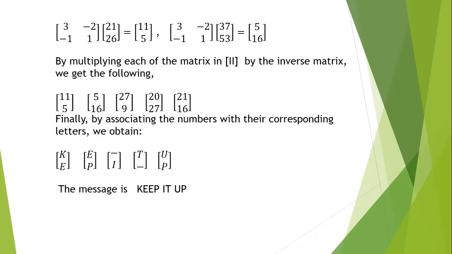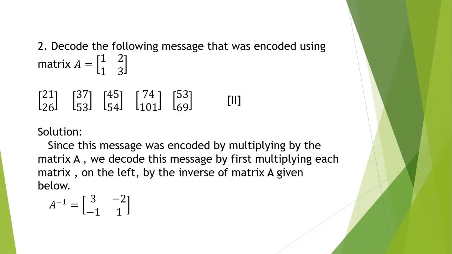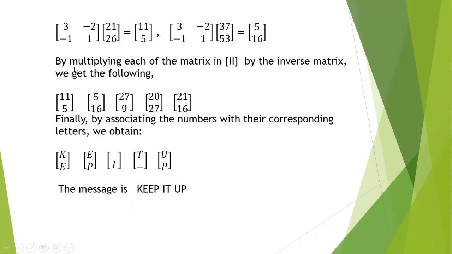Then we multiply each matrix by the inverse matrix. Finally, we multiply the inverse matrix with each matrix. We get 11, 5, 5, 16. Proceeding like this, we get 11, 5, 5, 16, 27, 9, 20, 27, 21, 16. Then by associating the numbers with their corresponding letters we obtain the decoded message.